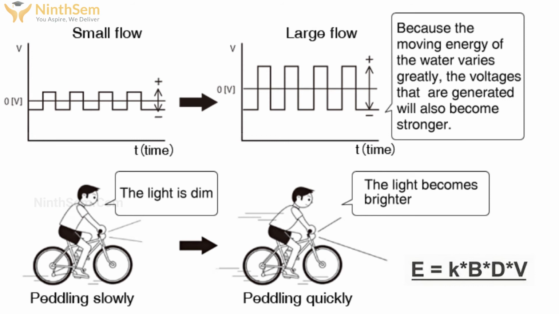Just see an example. You can see there is a dynamo light attached to the bicycle. A rider is riding his bicycle. When he is pedaling slowly, you can see obviously the light is dim. When he is pedaling quickly, the light becomes brighter. The same principle applies to the flow of liquid for measuring flow rate using an electromagnetic flow meter.